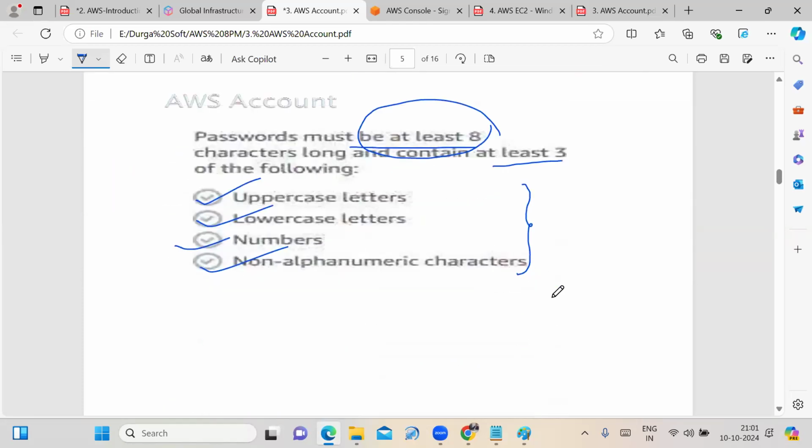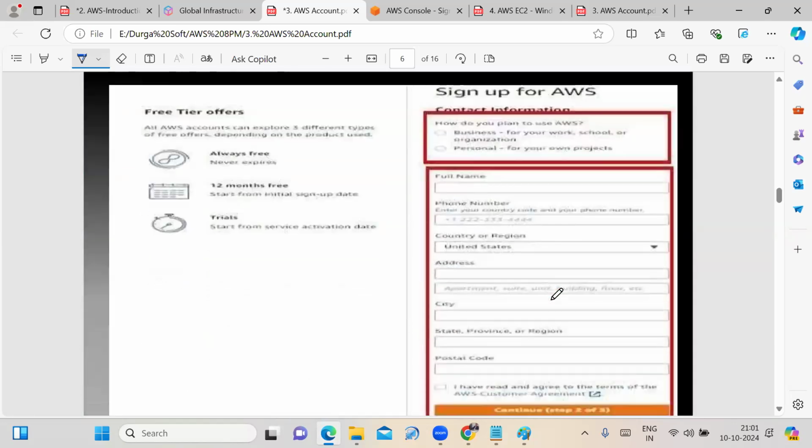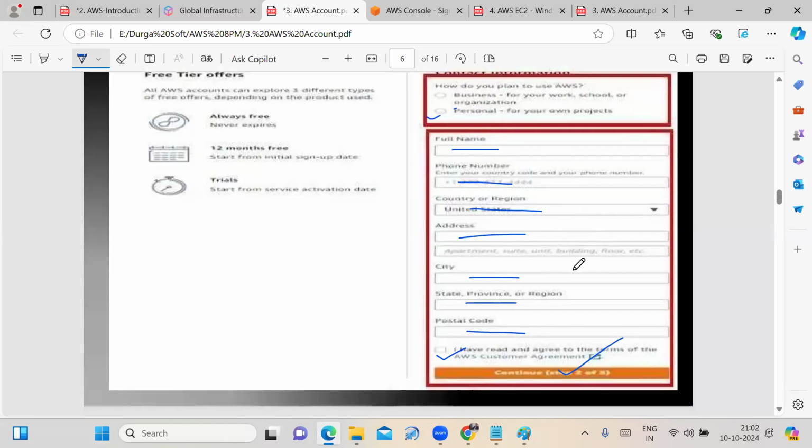Then, once you enter the password, it is asking for your contact information, your personal information. You need to enter it. That is, how do you plan to use your AWS? Either business or personal. You choose personal. And you need to enter full name, mobile number, country or region, address, city, state, postal code, and then put the tick mark. Click on the continue option. That is the second step.